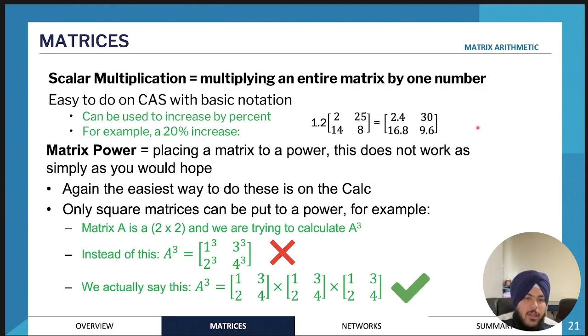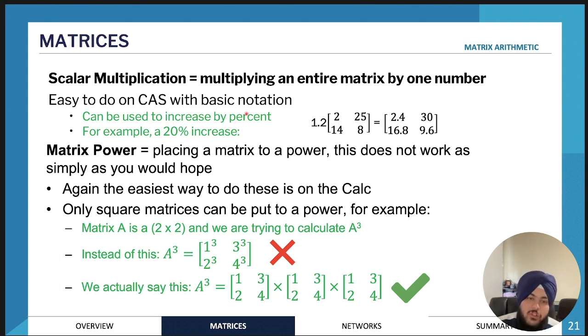Okay, so now we'll have a look at scalar multiplication. Scalar multiplication is a little bit different than matrix multiplication, because you're multiplying the matrix by just 1 number. It's a scalar, not a matrix. For example, multiplying this matrix by 1.2 would be scalar multiplication.